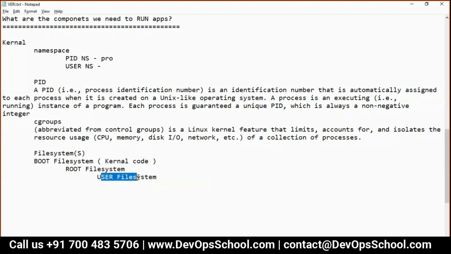Now the question is, who will mount this file system to the system? See, I logged into my system and I am seeing the C drive, D drive, E drive. So how come you are able to see them, who's mounting them? See, these are mounts. C drive and E drive is a mount. If you have ever formatted your system, you get one storage, you format that storage and mount it, create a mount, a partition.